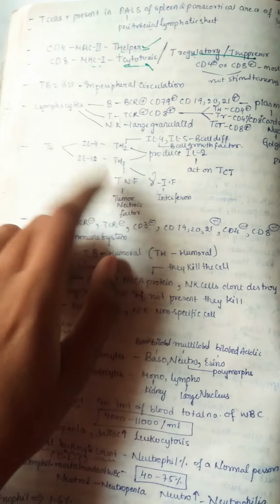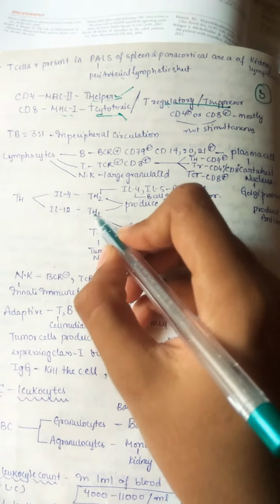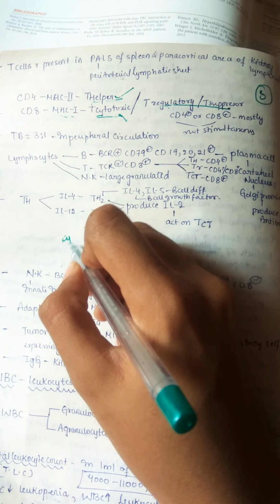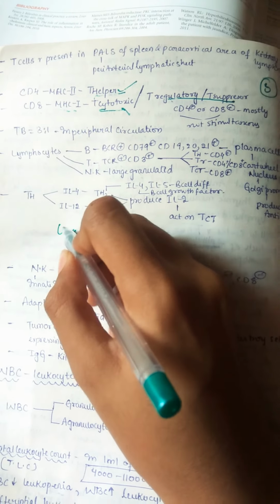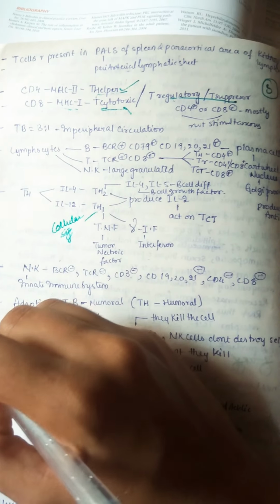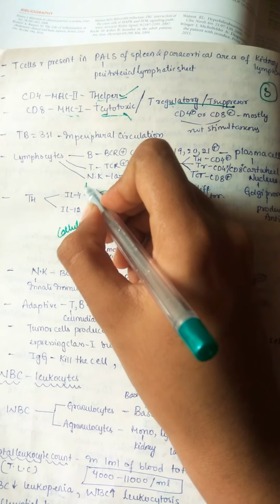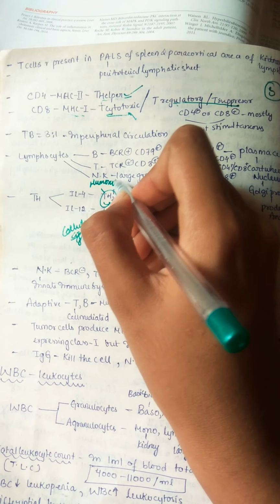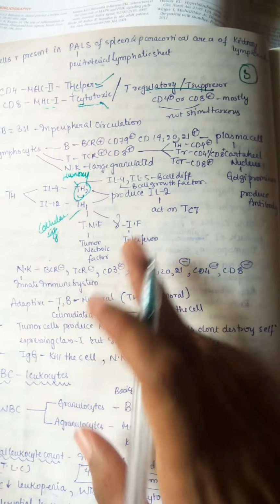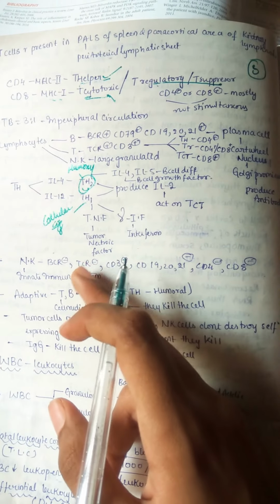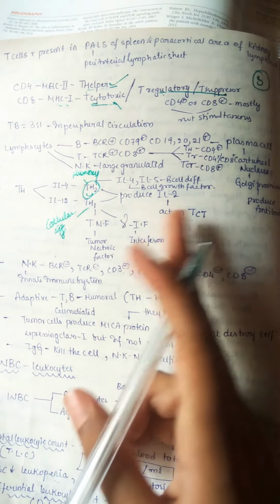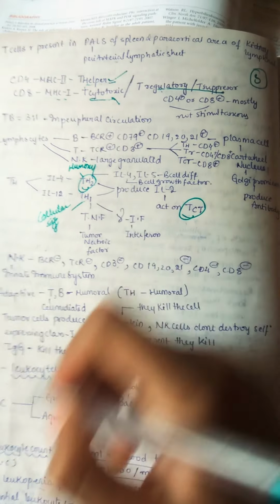Also, for T helper 1, this is a very important point to remember. T helper 1 is related with cellular immunity. Cellular immunity, that is important. Only T helper 2 is mainly concerned with humoral immunity. So that's what you need to remember. And gamma interferon, all these are helping here, and finally produce interleukin 2, which is acting on the T cytotoxic cell.